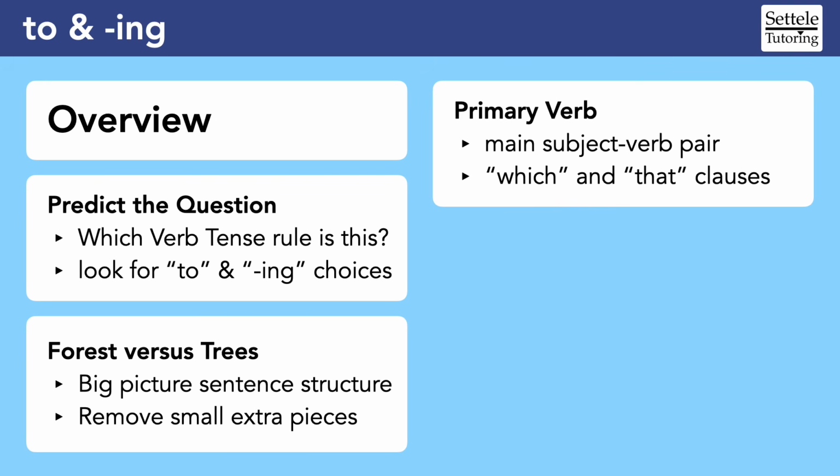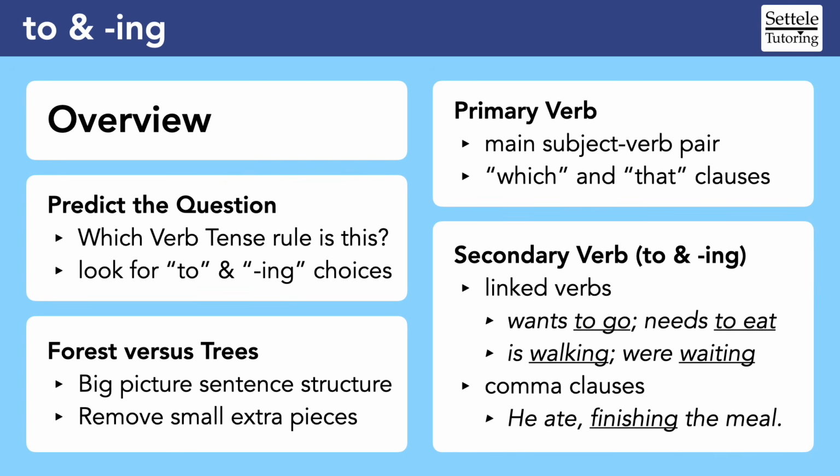"Which" and "that" clauses also use primary verbs in most cases. The "to" and "ing" verbs are typically secondary. They follow the main verb to add extra description, or they start extra comma clauses. But try your best to listen for the answer. You don't often get these rules wrong when you speak, so trust how the choices sound when you read them in your head.